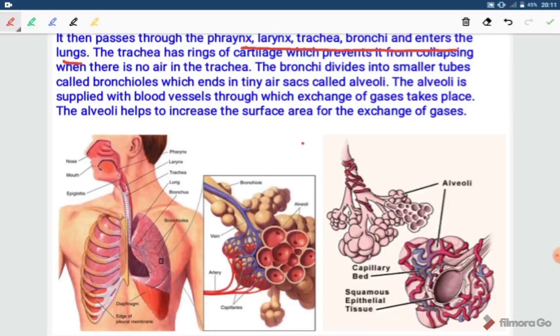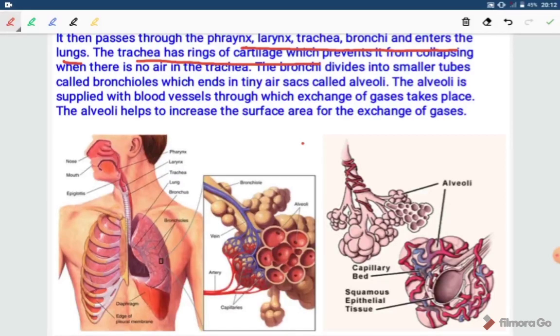The trachea: very important question, why doesn't our respiratory tract or trachea collapse? The answer is the trachea has rings of cartilage. One mark, very important question. It can be asked in MCQs. You must know that there will be 20 MCQs, each carrying 1 mark, so you should focus on each and every word. It prevents the trachea from collapsing when there is no air in it.